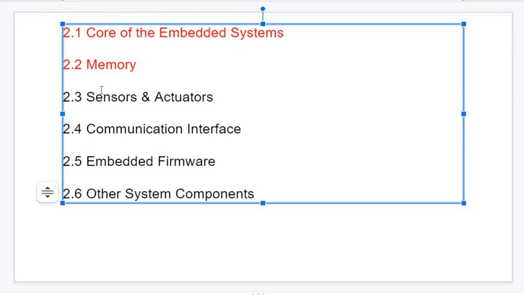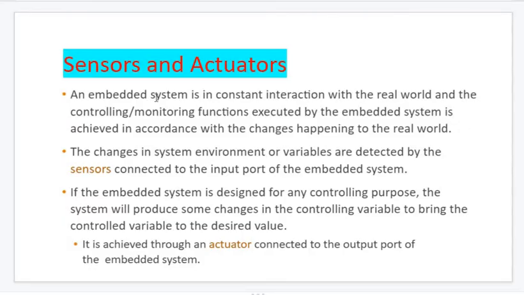So today we will go with the third concept of this chapter 2 in module 1, that's sensors and actuators. Now coming to the definition, I hope you all know about a sensor, because in this pandemic situation we used to say the word thermal sensor, which is used to measure the body temperature of a person or any object. So what does the word sensor mean? It collects input, or senses the data, or some object.